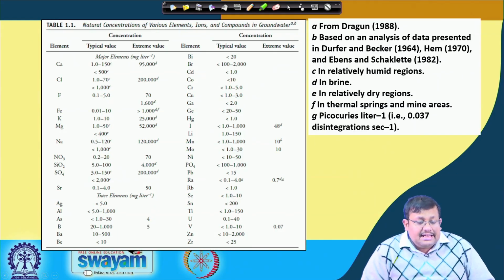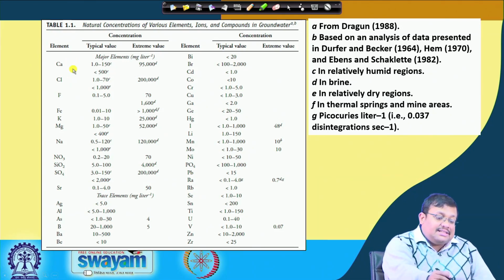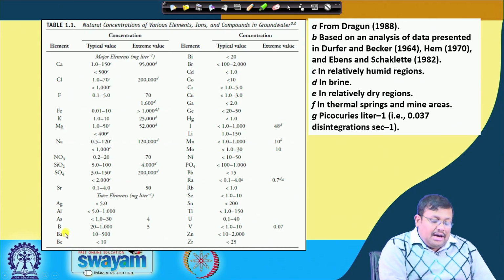And you can see this table has been compiled from research, showing the natural concentration of various elements, ions and compounds in groundwater. You can see different elements starting from calcium to barium and beryllium, with typical values and their extreme values, and also the elements up to zirconium and their extreme values.